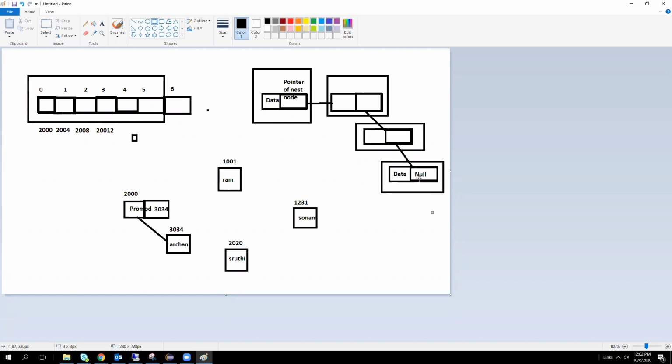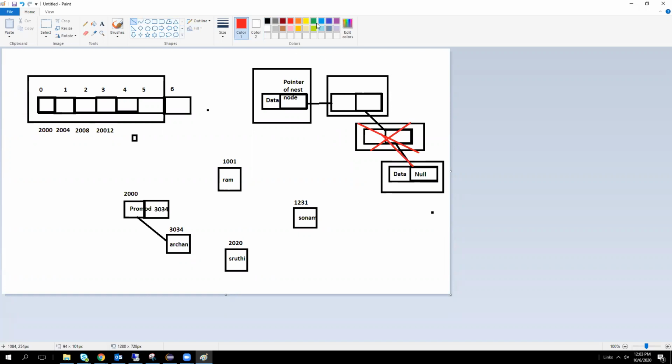If you want to delete a particular element, for example, I don't want this third node, what will happen? This node's pointer will be connected to the next one.